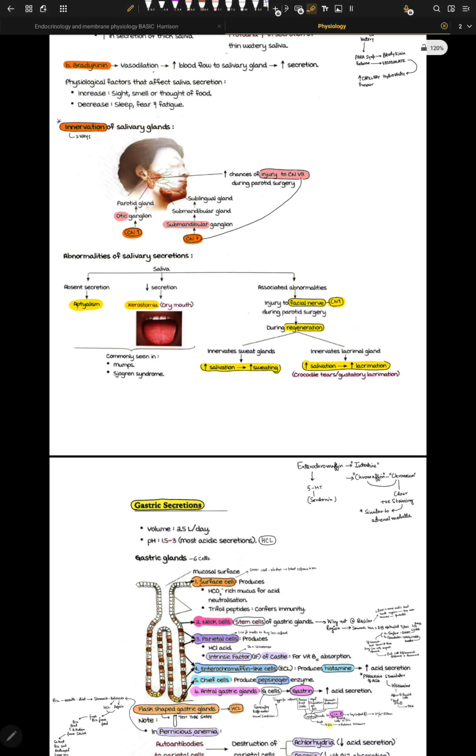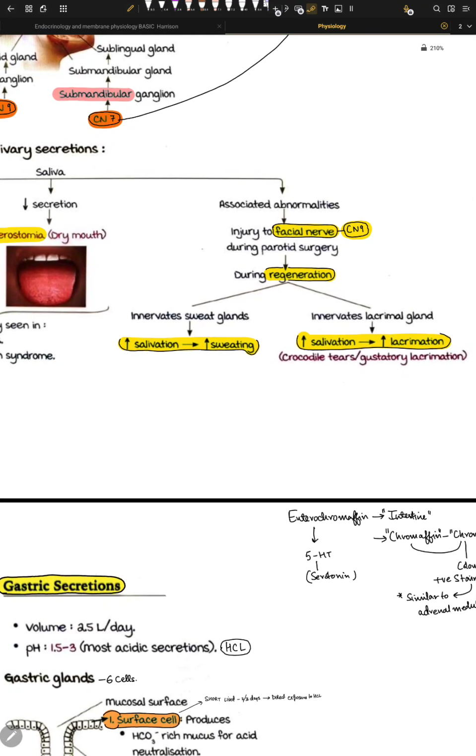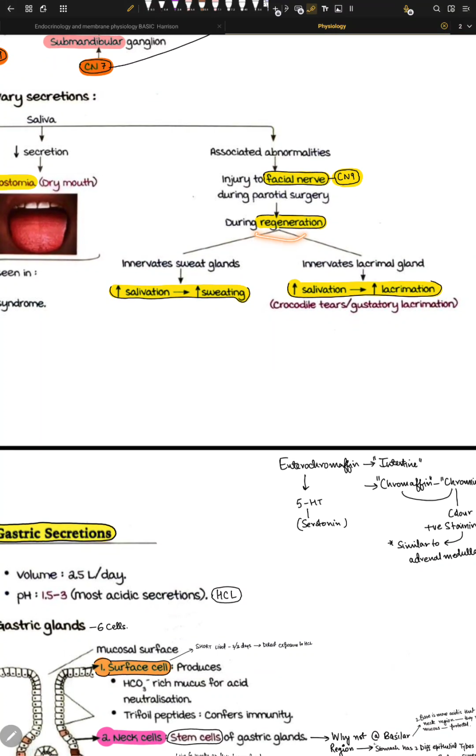Now you can have real abnormalities. How? Injury to this facial nerve, or cranial nerve number 7, during the regeneration of this nerve, you can have innervation to the sweat glands as well. Like this will go to the sweat glands, and this regeneration can also innervate the lacrimal gland.